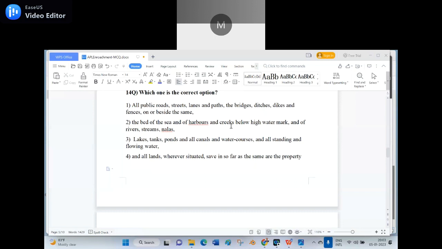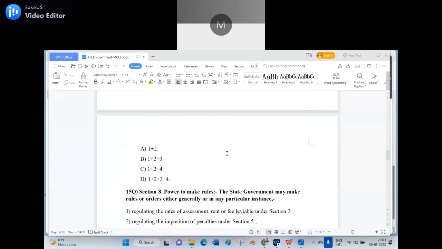That is called creeks. That is the reason, and I try to make it out also. My students should know the difference between creeks, notch, water courses, ponds, canals, and brook, B-R-O-O-K. So the right answer is 1 plus 2 plus 4 here.